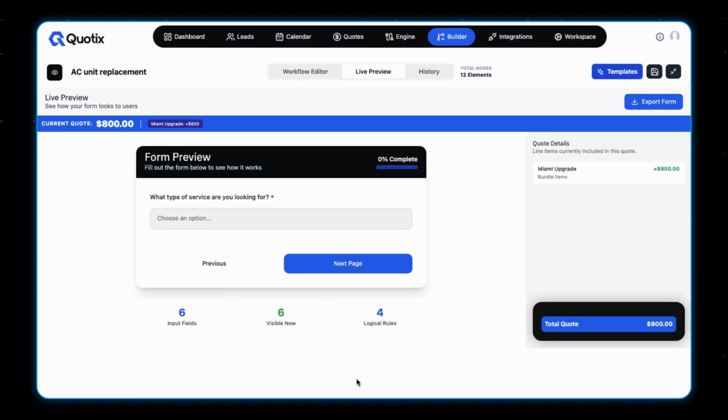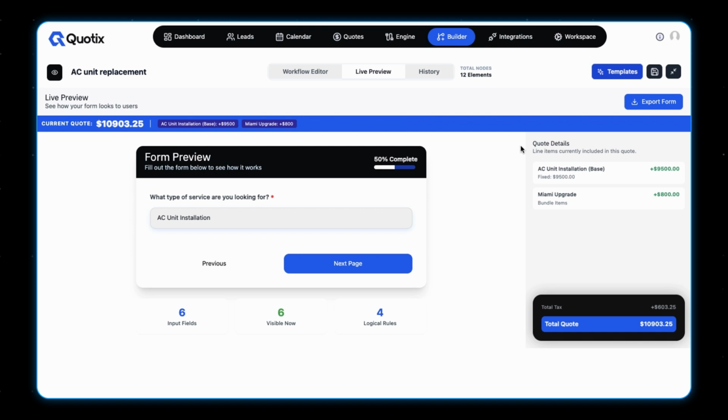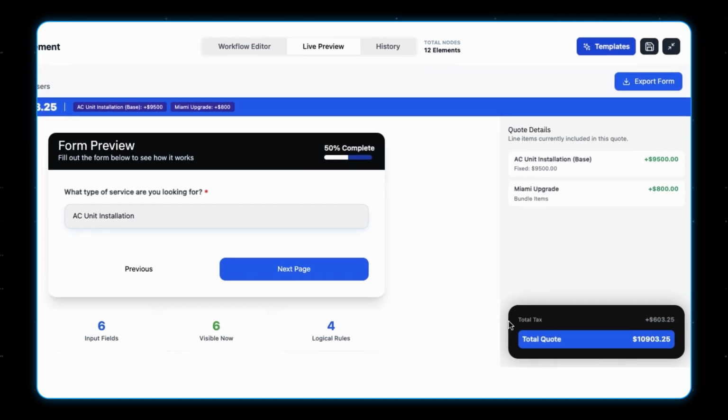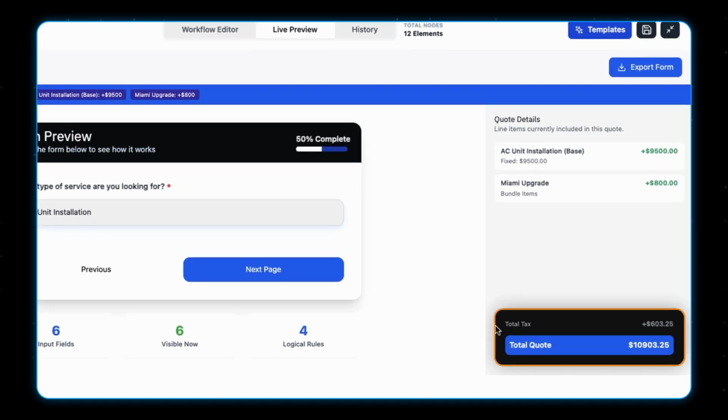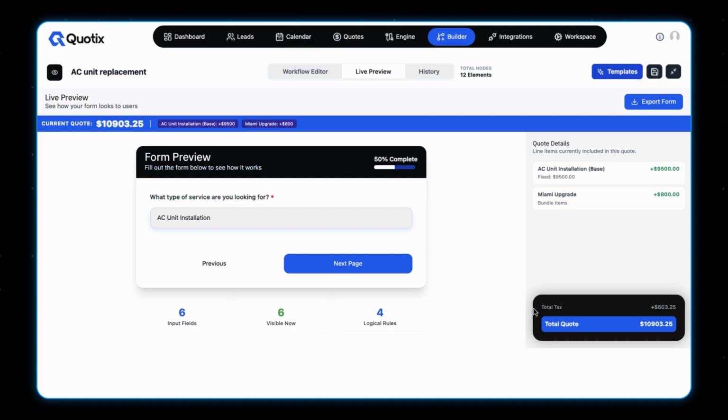So let me walk you through how the form looks. When I ask for the service you're looking for, I'll select, for example, AC unit installation, and we can see in the quote details the AC unit installation is added as a base. And when we look at the taxes, they reflect that the calculations happen on the AC unit installation only.